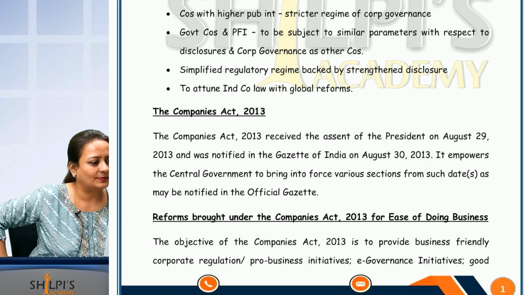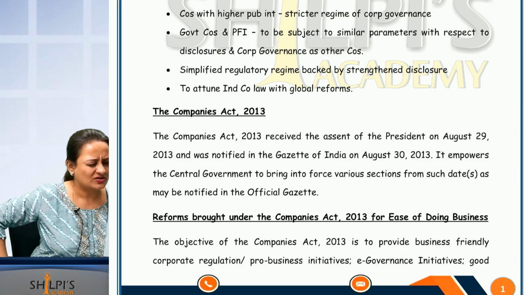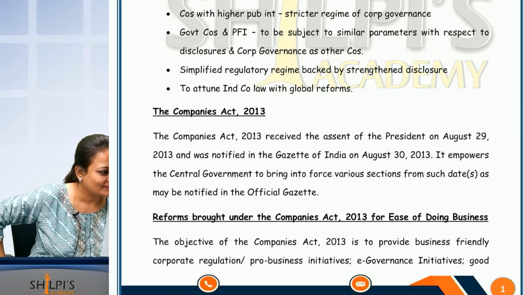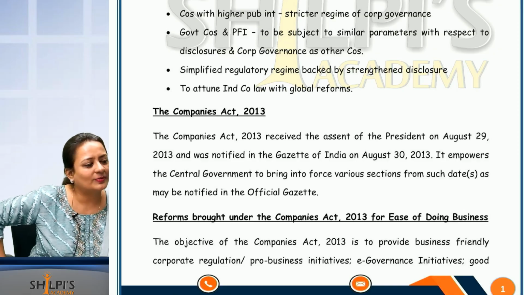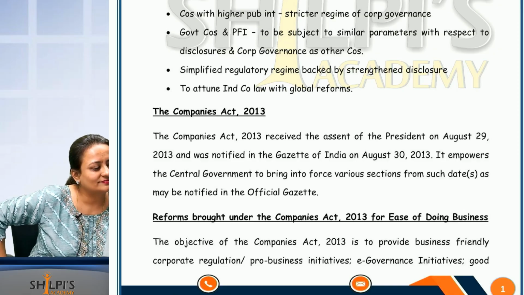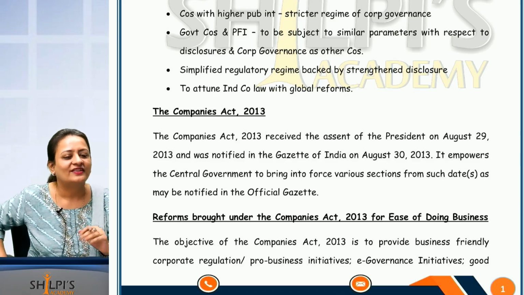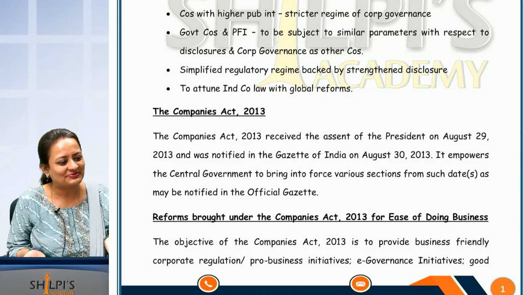When you form a company and you want to do a business, what is the first thing you want? Money, correct? Where will you go for money? Banks, financial institutions. They don't trust one person companies.